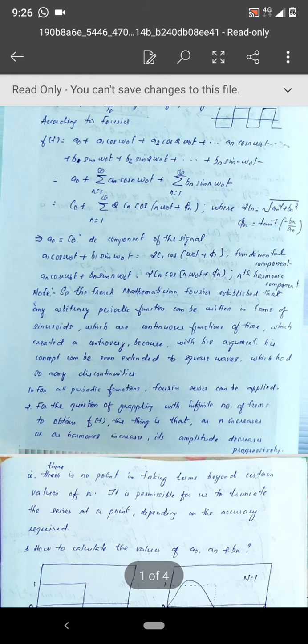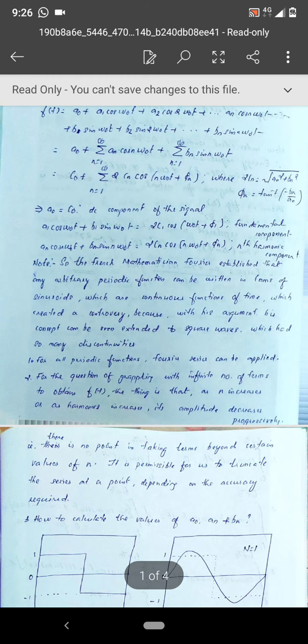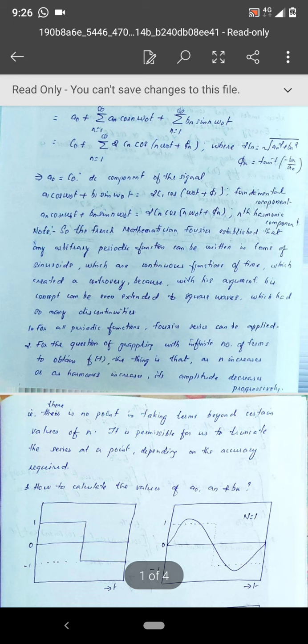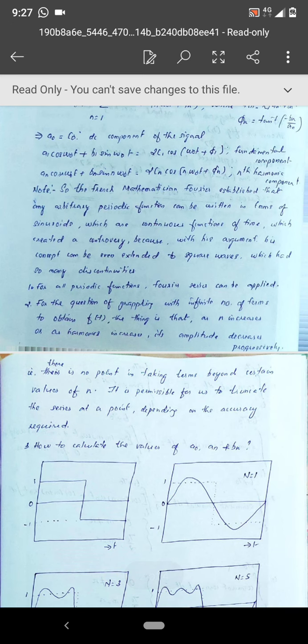But the rest is history, because we know that today Fourier series is an integral part of the engineering field, and many applications and analyses are based on Fourier series. Okay, so that is one thing, and obviously there are three questions to be answered. The first question is, is Fourier series applicable to all periodic signals, that is, what are the types of signals for which Fourier series can be applied?